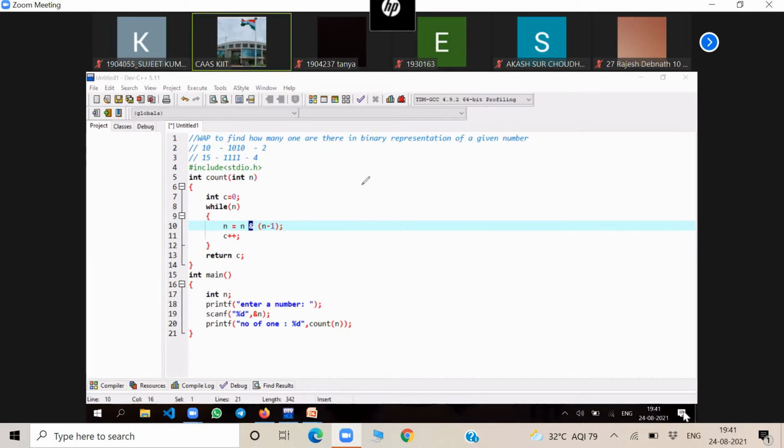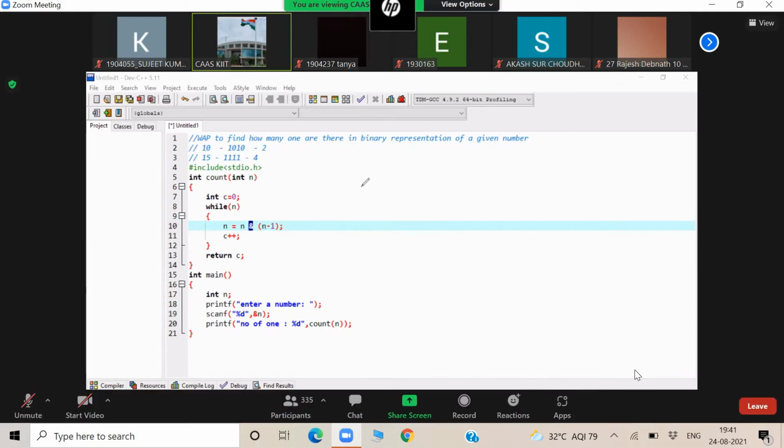You are all electronic students. You know everything in a system is represented in 0 and 1. Okay. If you enter anything from the keyboard, it will convert into electrical pulses. That will be high pulse. That will be low pulse. High pulse means current is there, that is 1. Low pulse means current is not there, that is 0. And everything is represented in 0 and 1. Okay. So this is your bitwise AND.